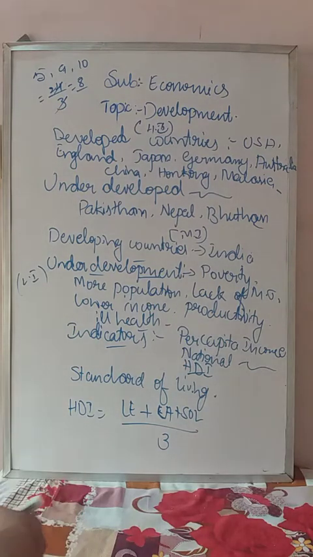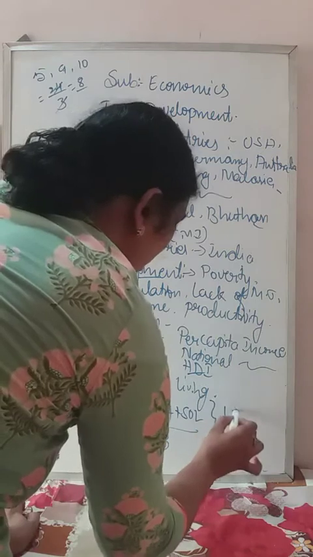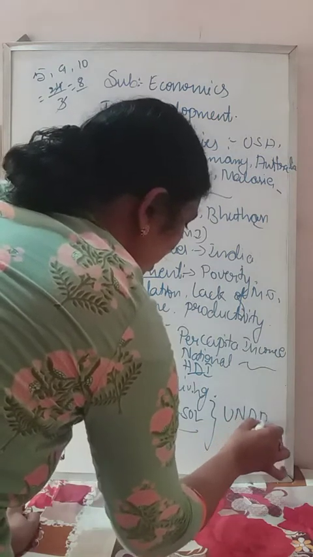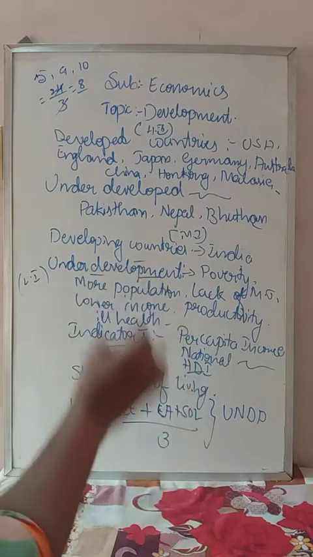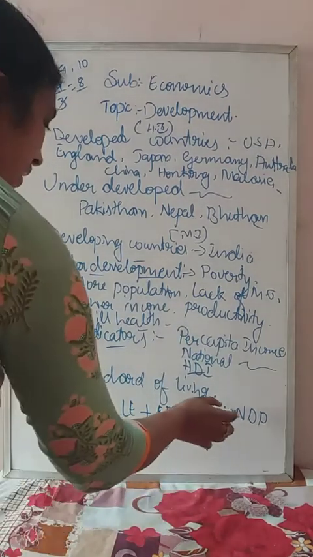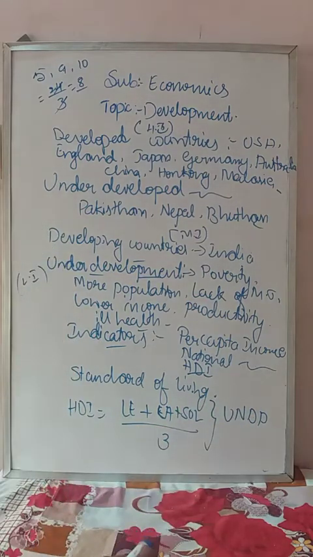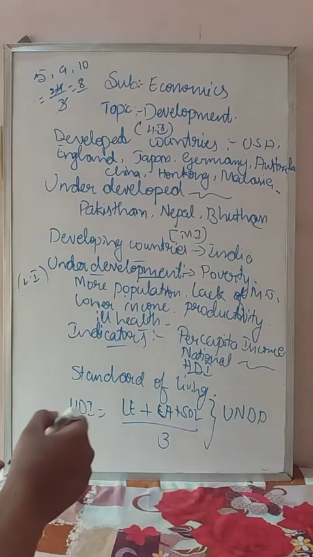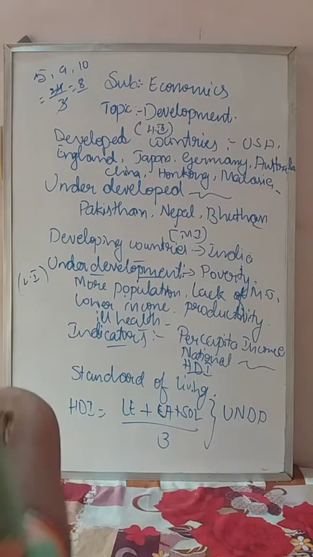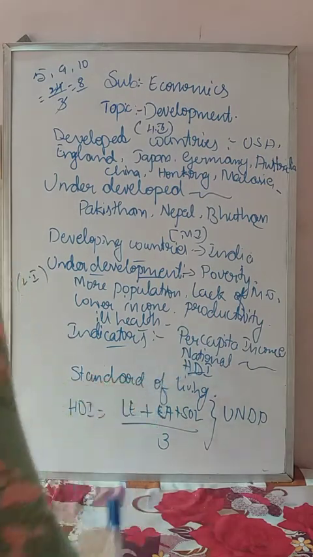This formula was formed by one organization that is called the UNDP. What is the full form of UNDP? United Nations Development Program. Okay, keep in mind HDI. What is meant by HDI? HDI is the measurement of the standard of living of the people.